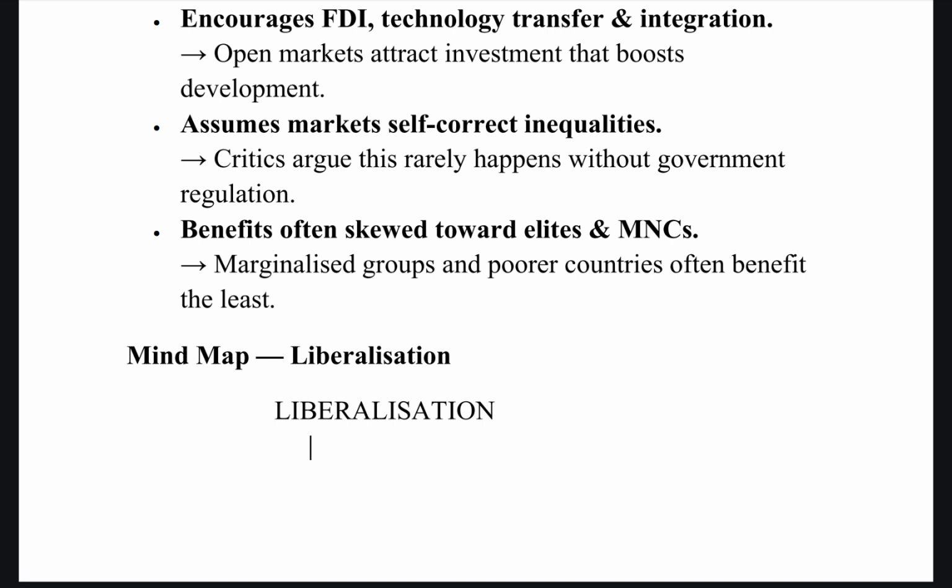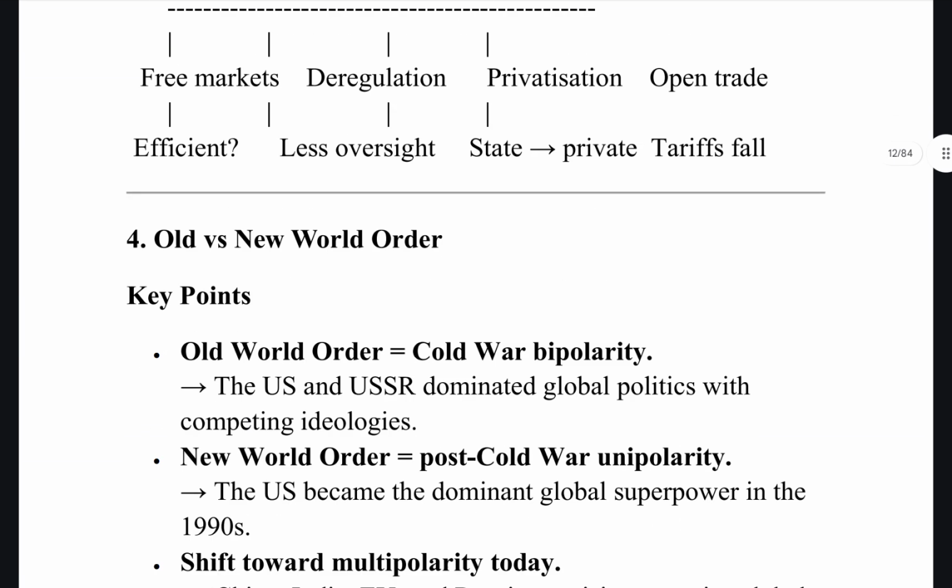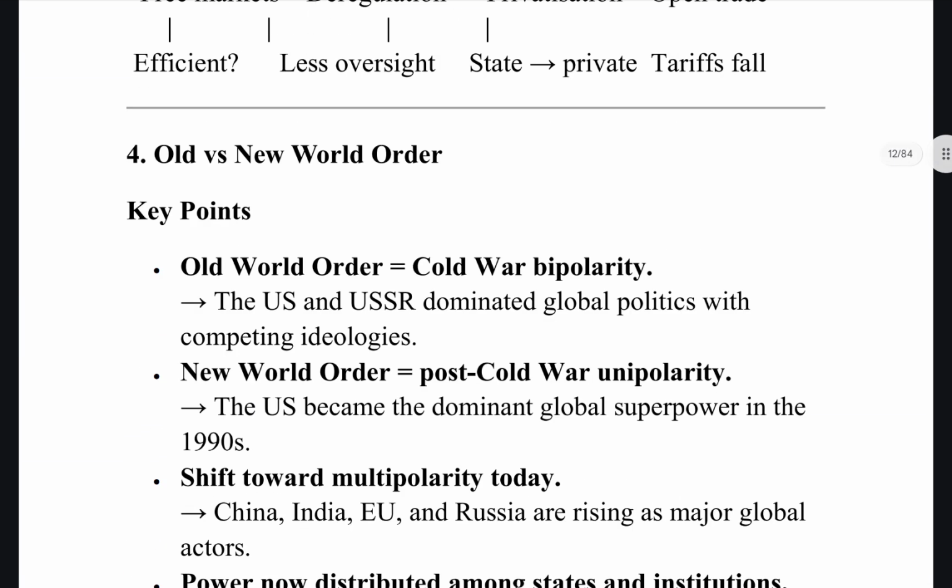Major example for implementation of liberalization is the 1991 economic reforms in India. Then the Washington Consensus. Okay. The next is old versus new world order. So this idea of world order means power dynamics, economic systems and role of IR.